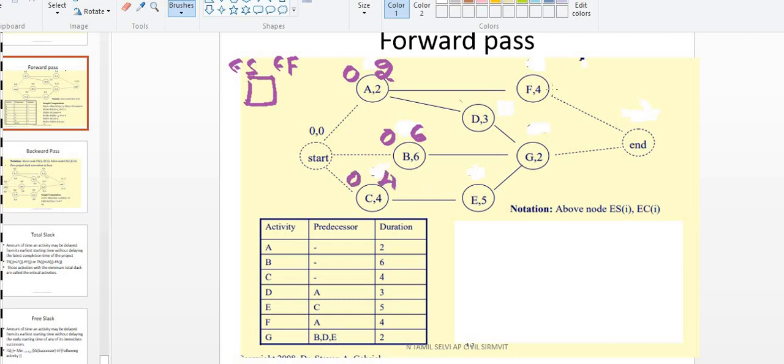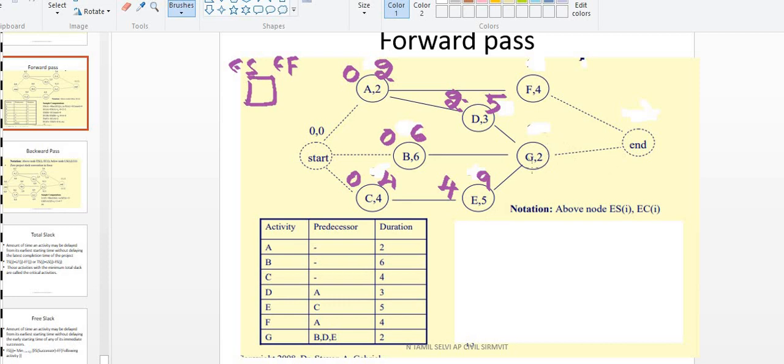You understood now clearly? Come to the D point. What is the early finish of the predecessor? A, 2. So 2 should be the early start for D. What is the finish for this? Plus 3, 5 is the early finish for D. Okay. Come to this point, E point. What is the early finish for C? 4. Okay. 4 plus 5 will be 9, the early finish.